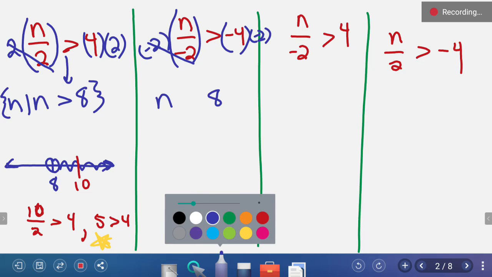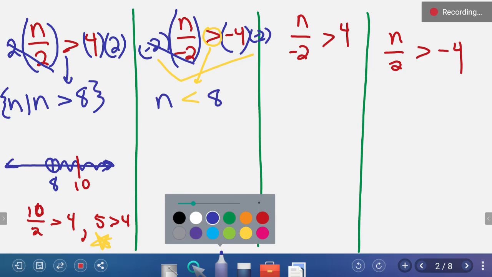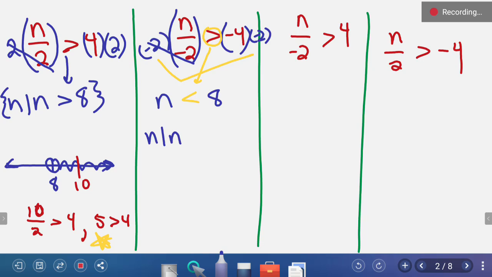Because we multiplied both sides by a negative 2, the negative 2 changed sides, therefore the inequality symbol has to change directions. It was greater than, it now becomes less than. N is true when n is less than 8. We flipped the inequality symbol because the negative changed sides through multiplication by a negative.